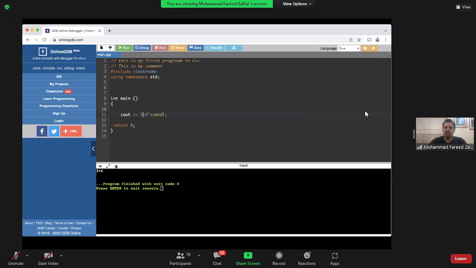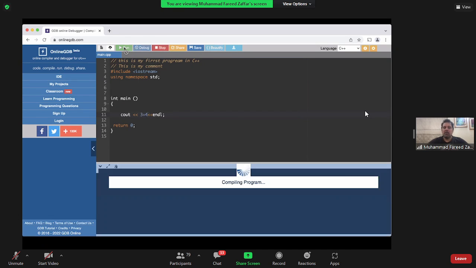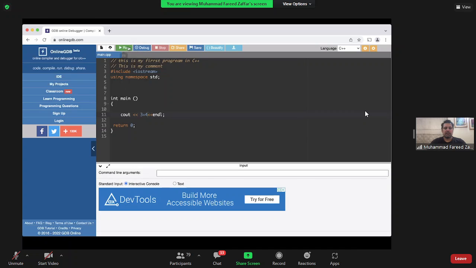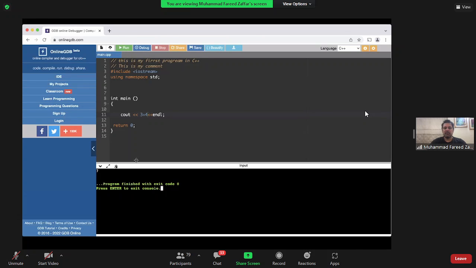What if I want the computer to compute 3 plus 4? So all I say is cout 3 plus 4, and now it's actually going to evaluate that, and it's going to print that onto the screen. So now you see, I said cout 3 plus 4, and it actually printed 7 onto the screen. So if I want to be helpful and tell you that 3 plus 4 is equal to 7, now it's going to say 3 plus 4 is equal to, and then it's going to compute that and say 7. So this is how couts work.